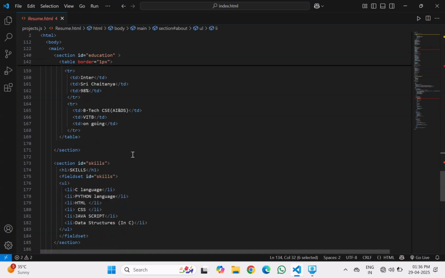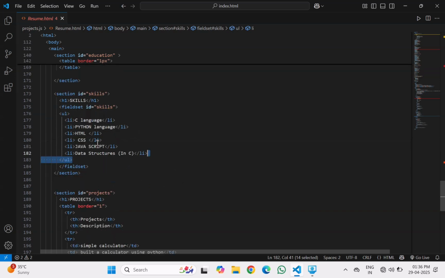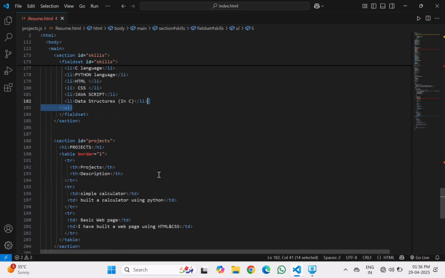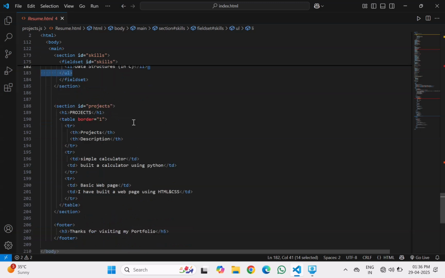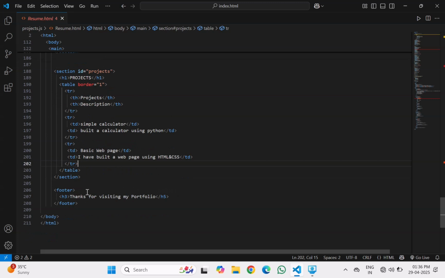And going to the skills section, this is the skills section: C language, Python, HTML, CSS, data structures. Using ID I have written this code. And going to the project section, this is the project section: simple calculator, basic web page. I have written it in a table. And finally I have given a footer: thanks for visiting my portfolio, as text in H3.